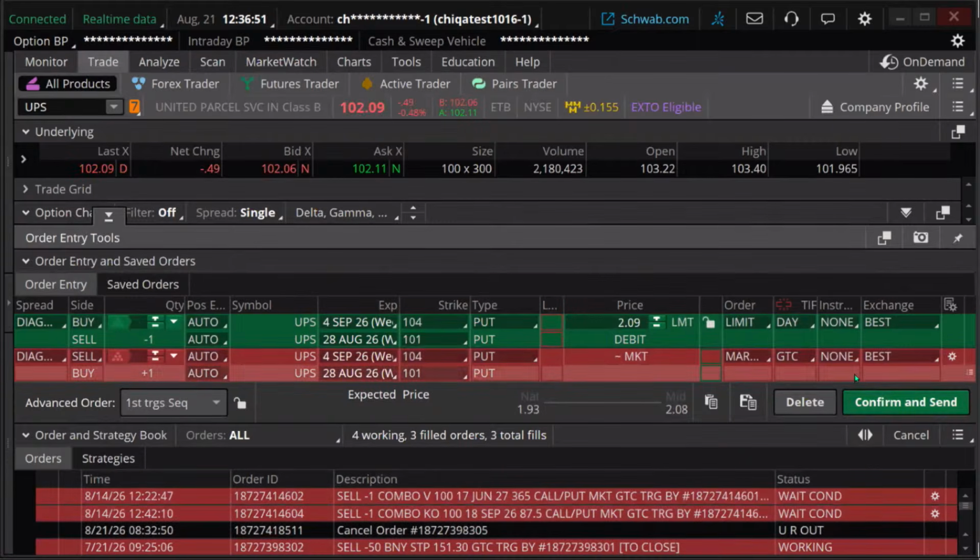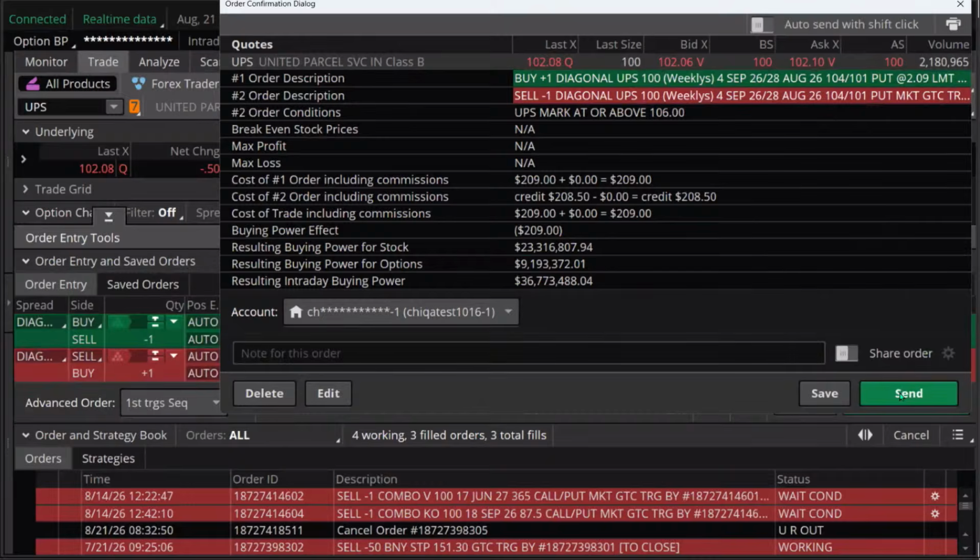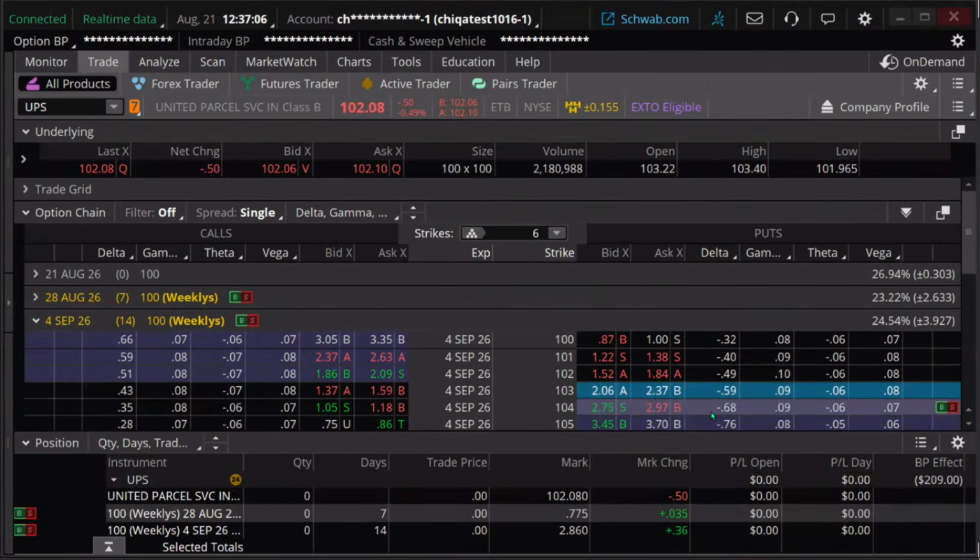Now, does that mean we're going to get out right at 106? Look, this could gap up to 110, 120 or something. But that's how we're going to do that trade. Confirm and send. And now we have a stop order, or it's a rules order. Theoretically, it's not a stop, but it's essentially trying to fulfill the same purpose. Okay? So that's how you do that if you want.